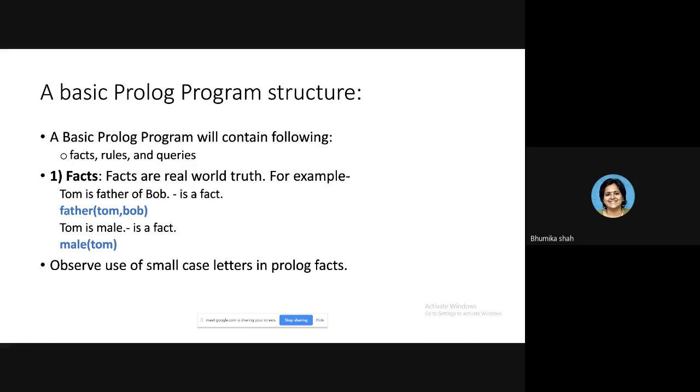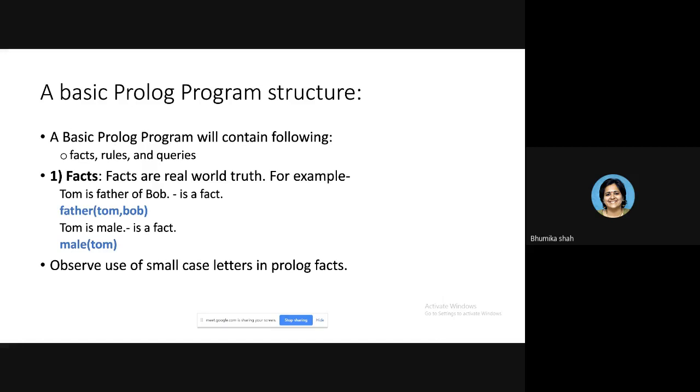Here the most generalized relationship is father, so we will select father as the predicate, and the specific values are Tom and Bob. So write the name of the predicate, then round brackets. Inside the round brackets, write down as many constant values, as many specific values as you have, separated by commas.